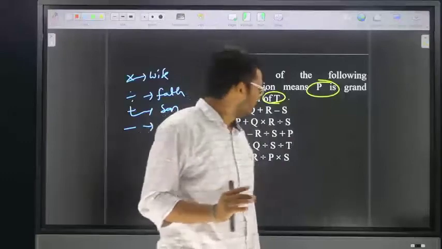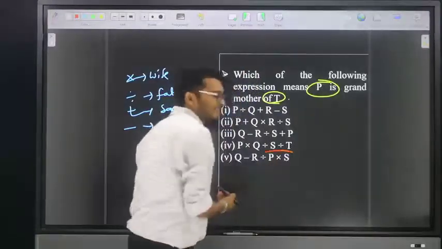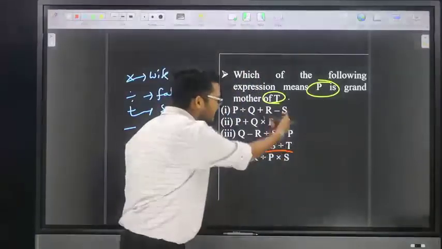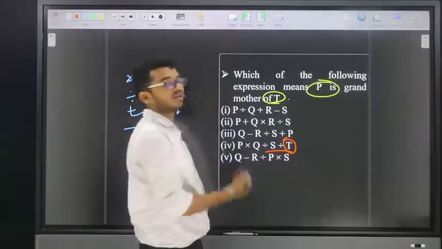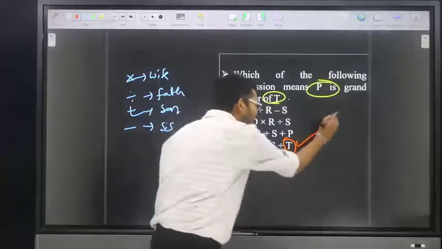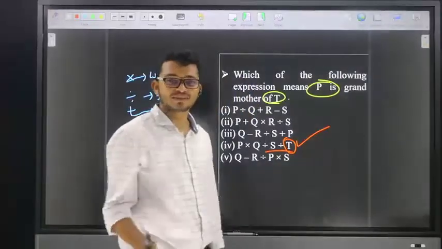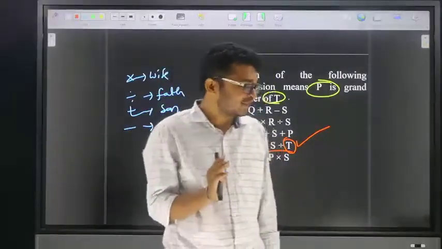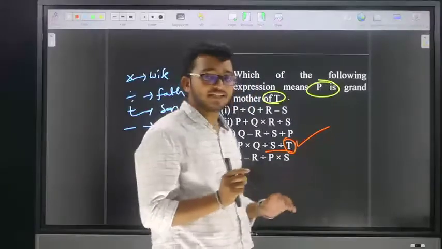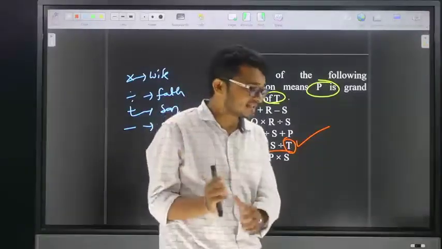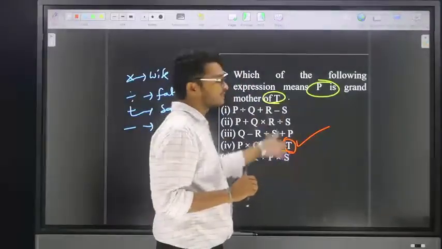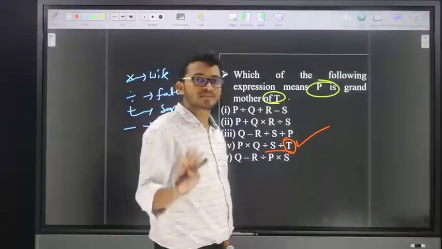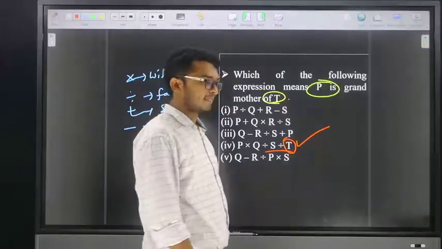Yes or no? Friends, except option number 4, in the remaining options, is there a T? There is no T. Then the simple answer is option number 4. The given statement is P is grandmother of T, which means in our given options both P and T must be present. But except option number 4, in the remaining options there is no T. Then the simple answer is option number 4. Yes. Next, go for the next question.